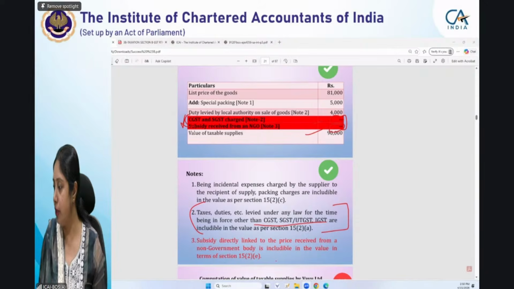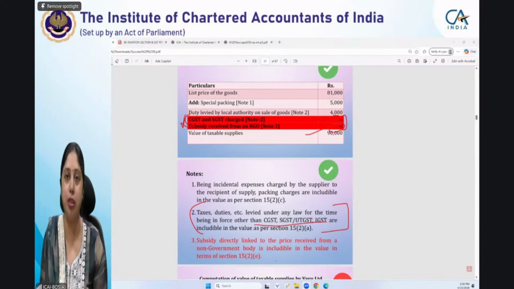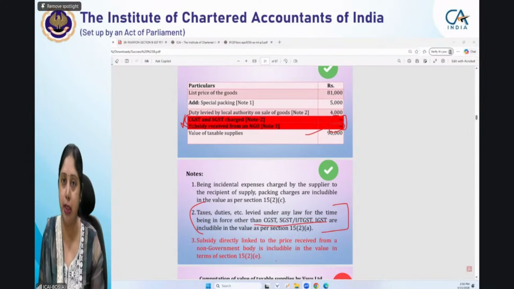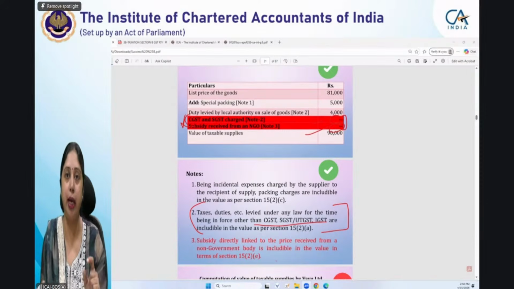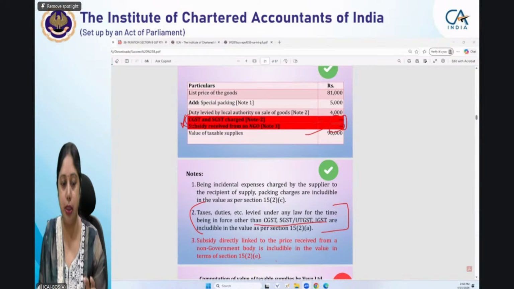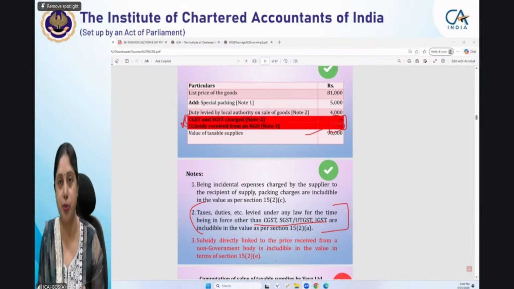If the same is given as a footnote and as point 3, then it is correct presentation. Kuldeep, footnote, if you say in our Word files, I understand footnote as something which is not part of the main text. If you want to say that you have mentioned reasons in the table itself, and these two items, CGST and SGST charge plus subsidy, which you are not considering in the main answer, you are giving as part of the notes, then it is fine. That is also the correct way of presenting it. So that is not an issue.